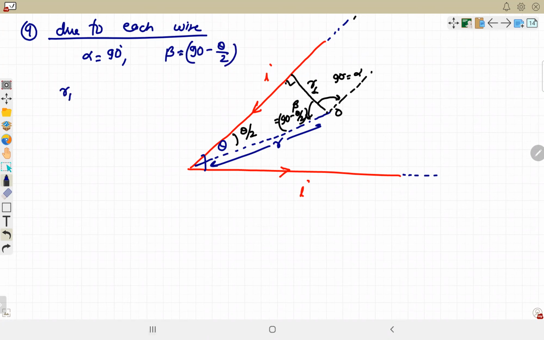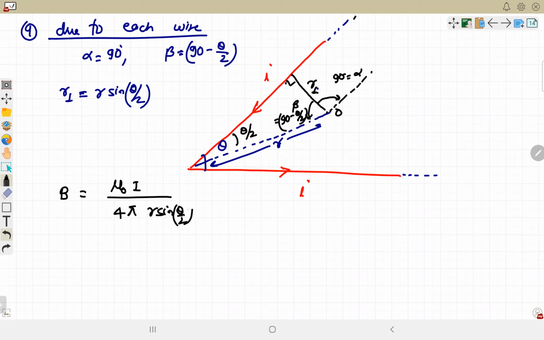And r perpendicular कैसे आया? Perpendicular upon hypotenuse is sin theta. So it is equal to r times sine theta by 2. Due to each wire, when you calculate, the magnetic field due to each wire is mu naught I upon 4 pi r sine theta by 2, sine 90 plus sine 90 minus theta by 2, and then we multiply by 2. Right? Okay.